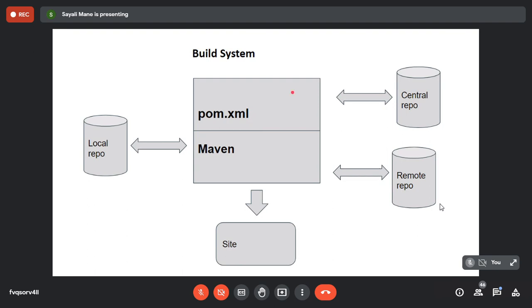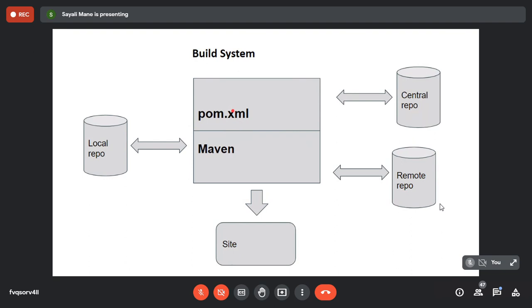That's it. You just need to remember two things. First, pom.xml is the heart of Maven. Second, all the information is written by developers only, and it is placed in the source code. That is what a pom.xml is.